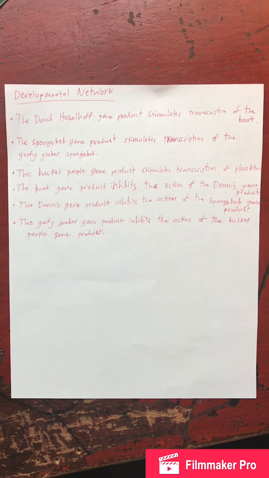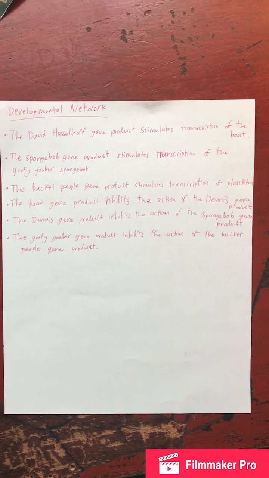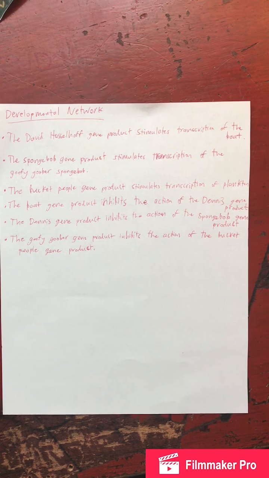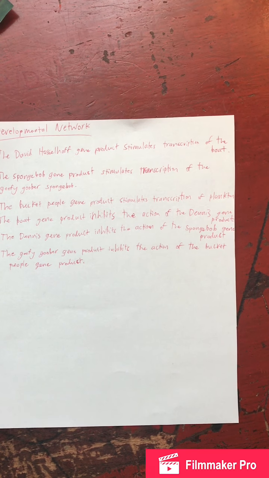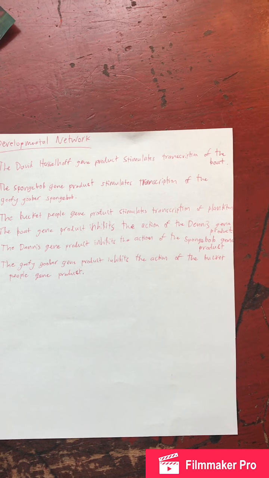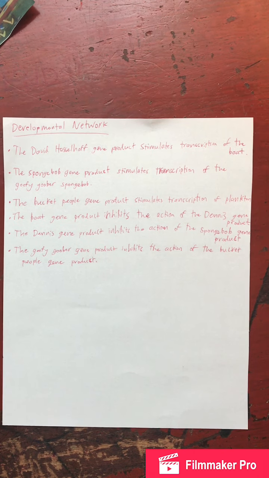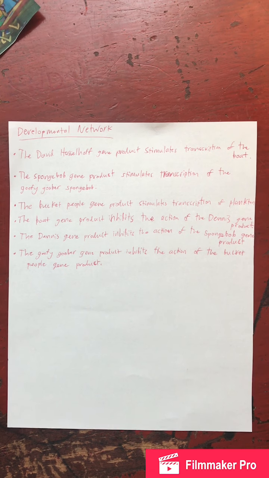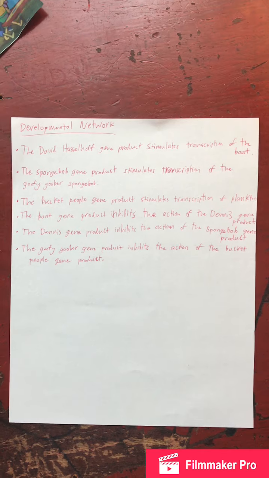The David Hasselhoff gene product stimulates transcription of the boat. The SpongeBob gene product stimulates transcription of the Goofy Goober SpongeBob. The Bucket People gene product stimulates transcription of plankton. The boat gene product inhibits the action of the Dennis gene product. The Dennis gene product inhibits the action of the SpongeBob gene product. And the Goofy Goober gene product inhibits the action of the Bucket gene product.